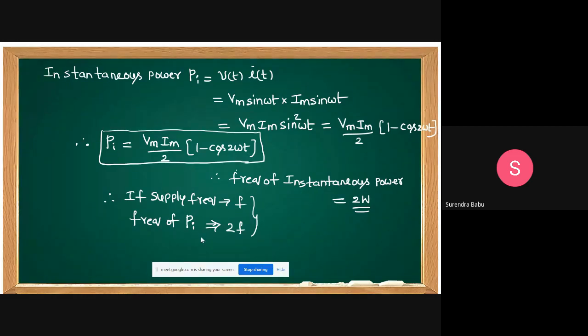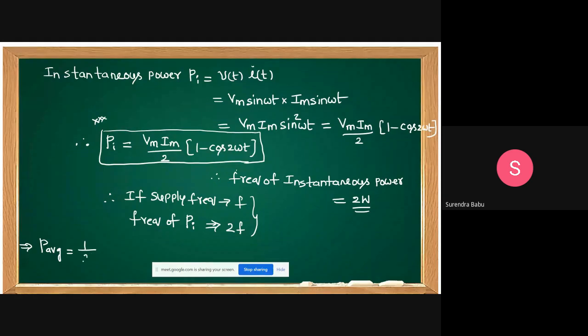Yes, friends. This is the instantaneous power equation. Very important. Then I want to find the average power equation. What is the average power, students? P average. I think all of you know this one.